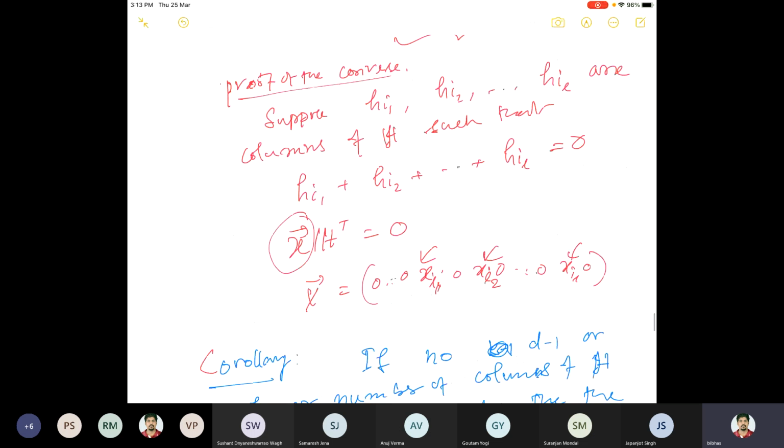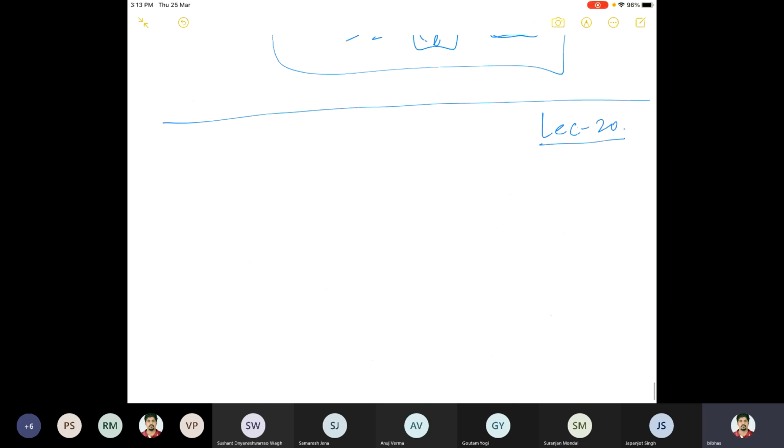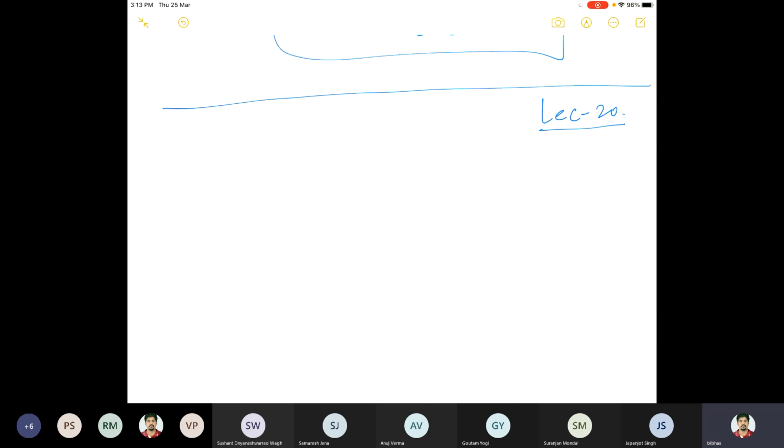Yeah, so we have been talking about what is called the linear block code, and the idea was, we are discussing linear code. We denoted it by C, and said that it is an (n, k) code.